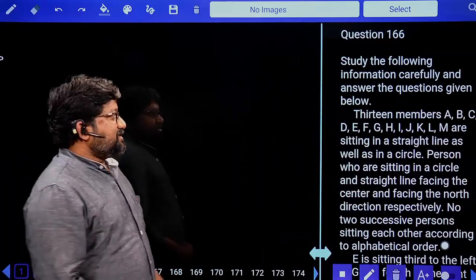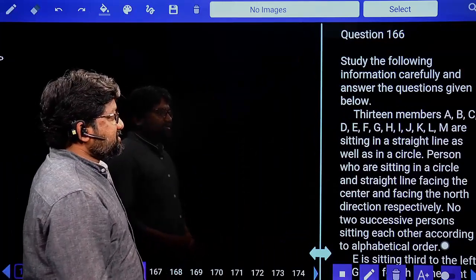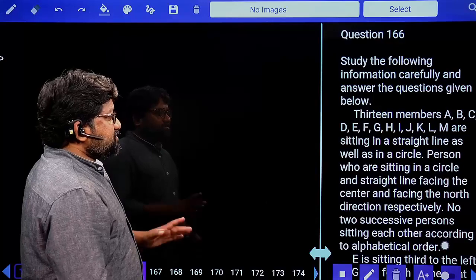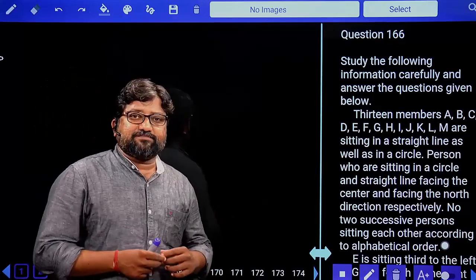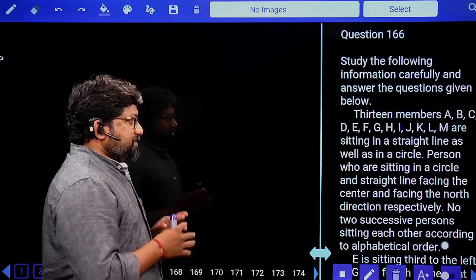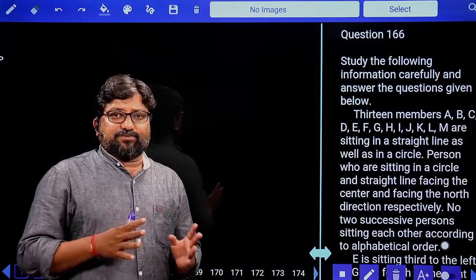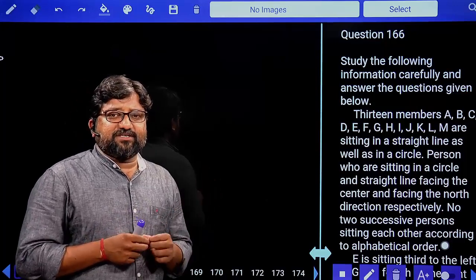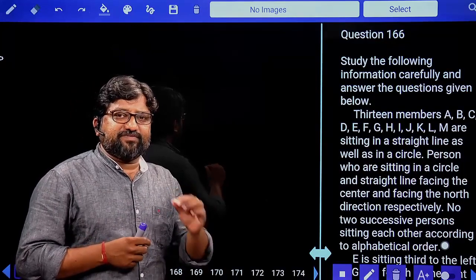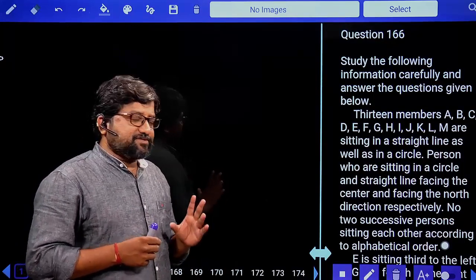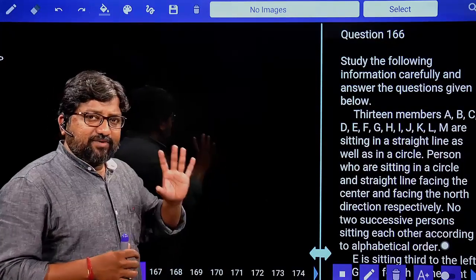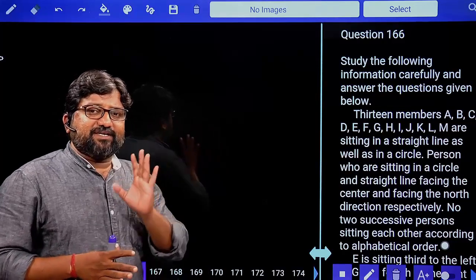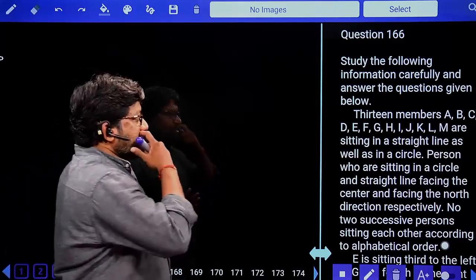Okay, students, let's try to solve this question number 166. This question looks to be tough, but the thing here is you should understand the clues. If you understand the clues and represent them perfectly, then you will get the answer. This is not a big deal, very easy, but understanding the clues is very, very important.